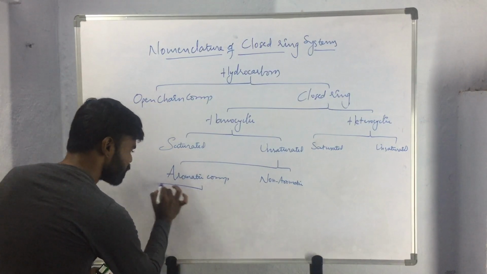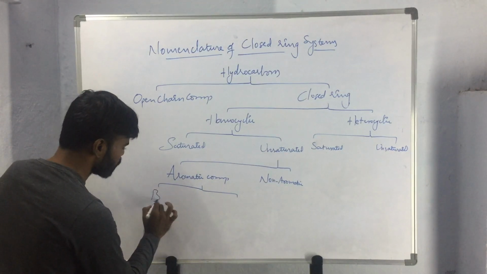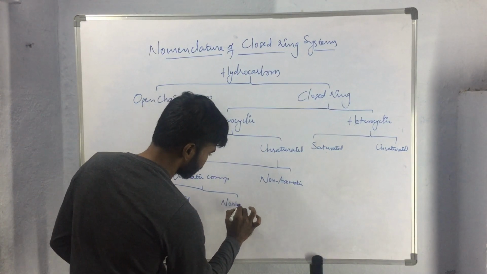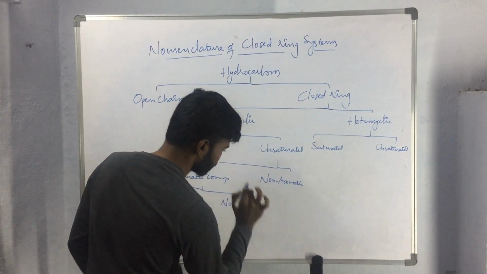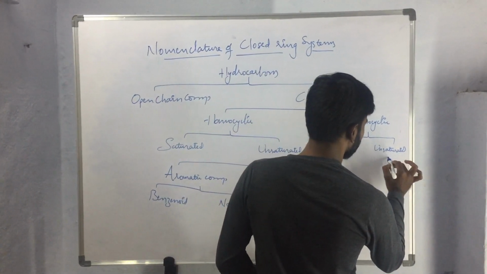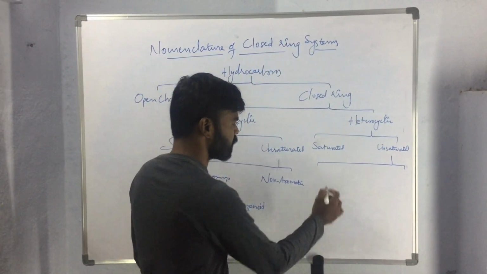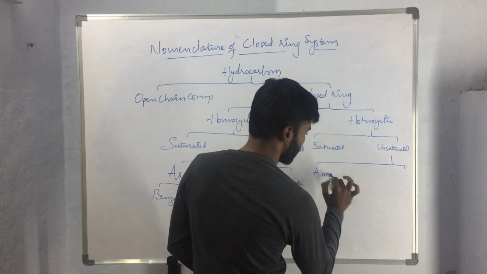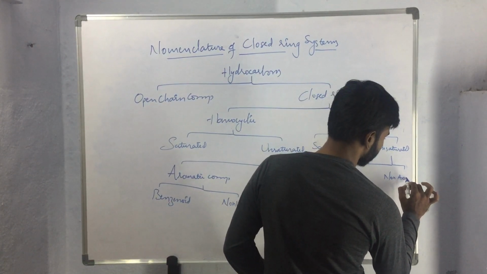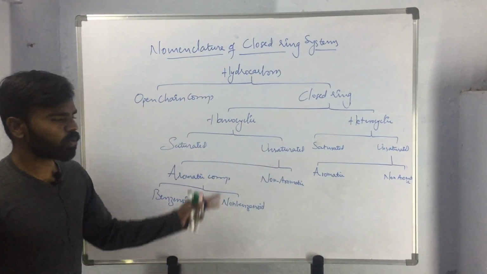These aromatic compounds again have been classified into benzenoid compounds and non-benzenoid compounds. So here these heterocyclic compounds also, based on the property we call aromaticity, are classified into aromatic compounds and non-aromatic compounds. So this is the classification of closed ring systems.